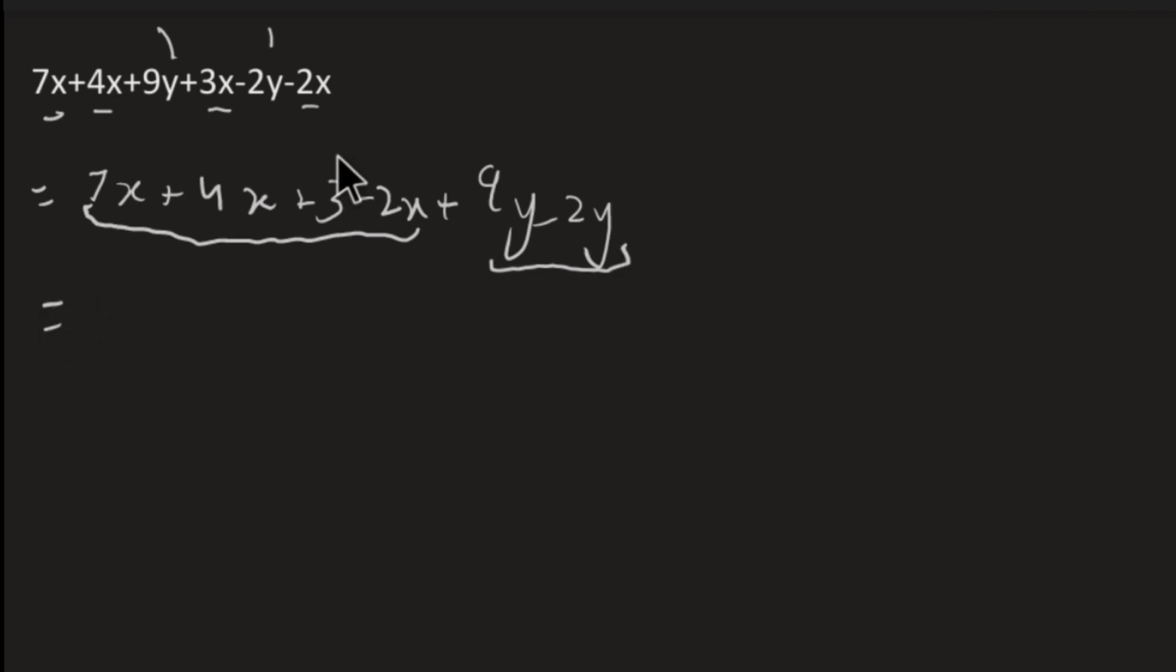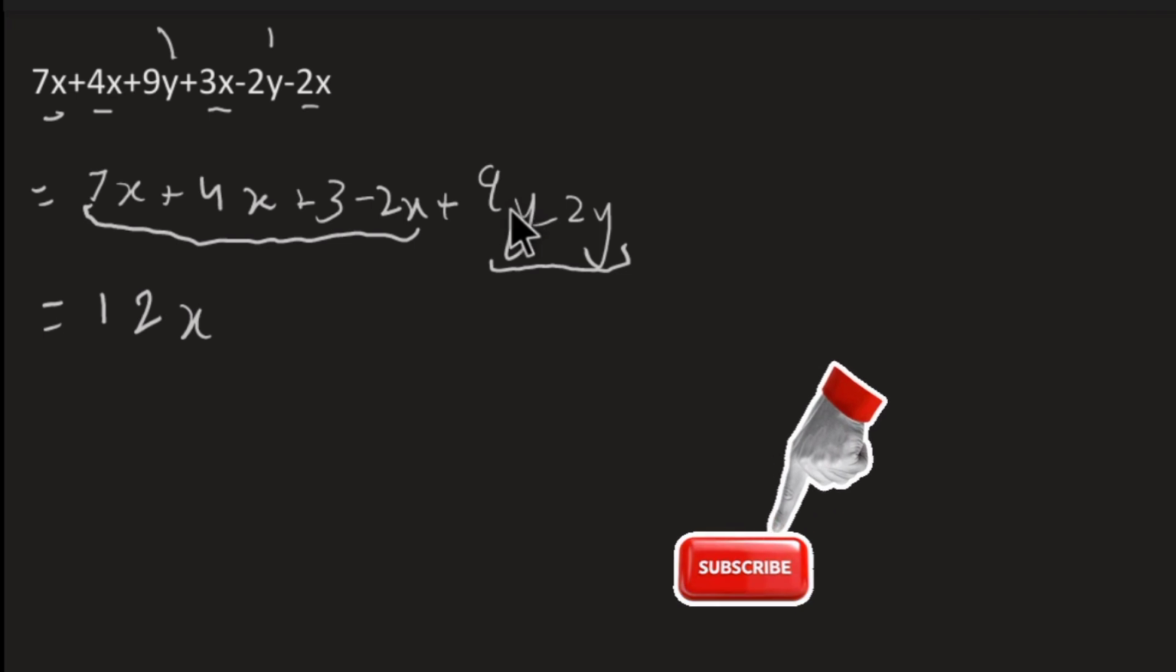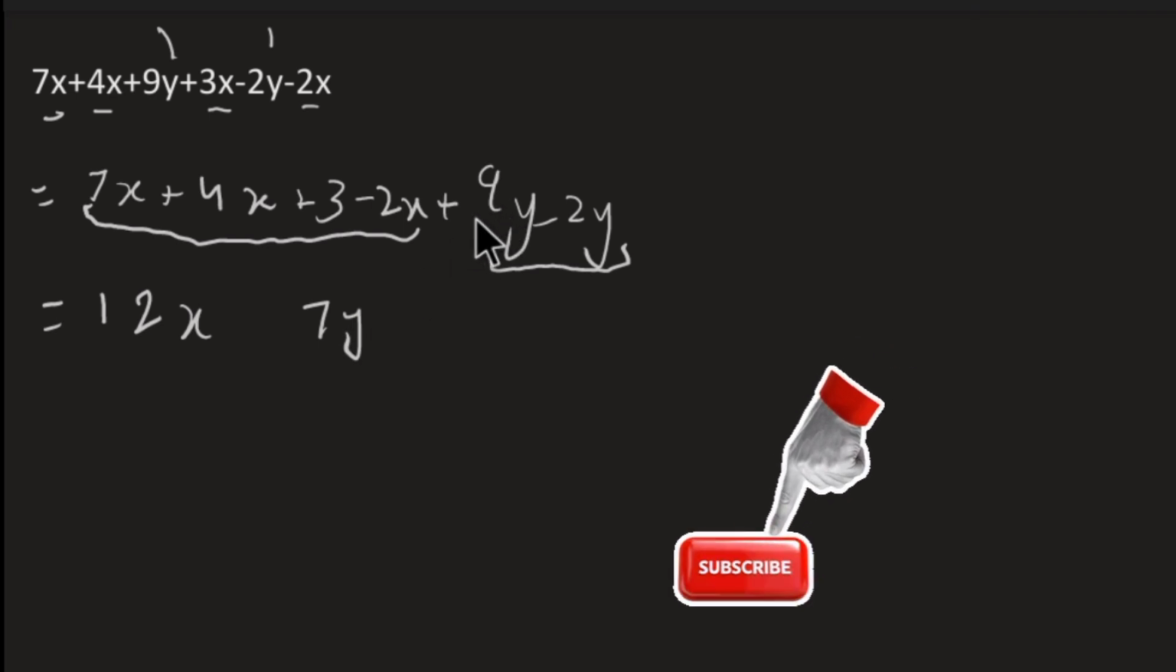So we will add the terms having variable x. 7 plus 4 is 11, 11 plus 3 is 14, 14 minus 2 is 12x. Now we will add or subtract these two like terms. 9 minus 2 is 7y. Since 9 is a greater number, we will use symbol plus. This is how we can add or subtract like terms in an expression.